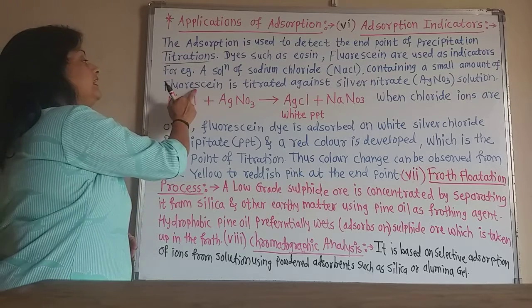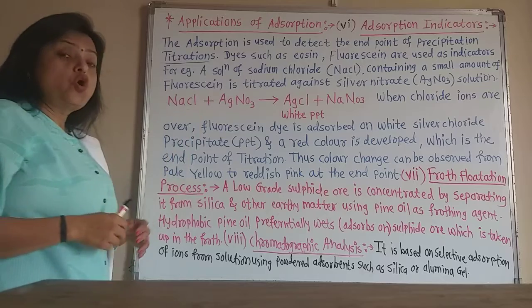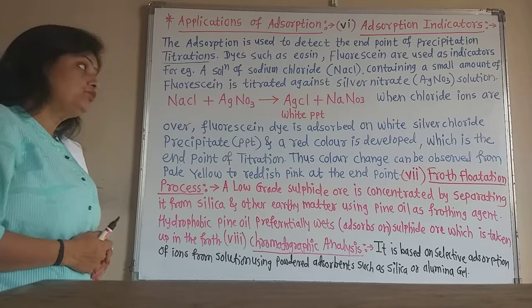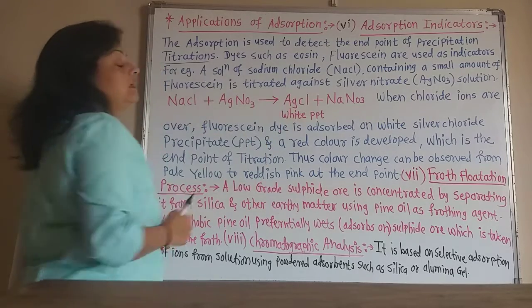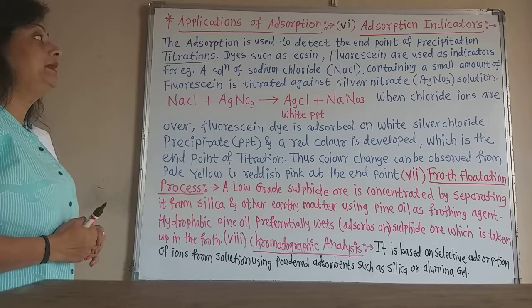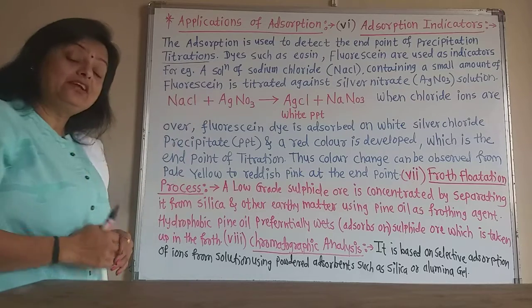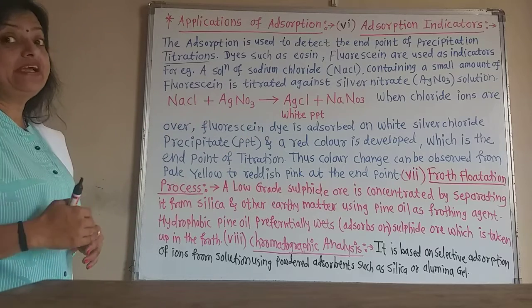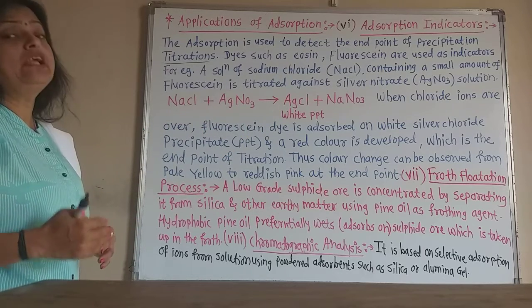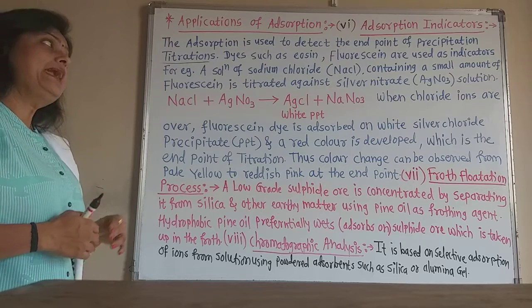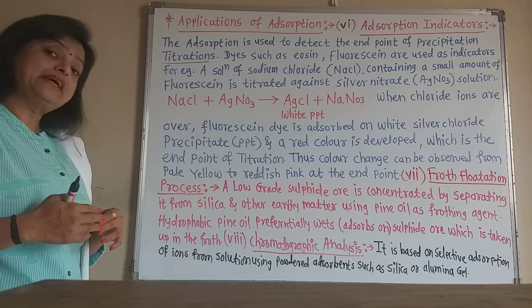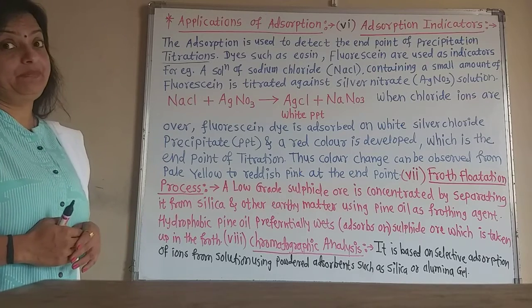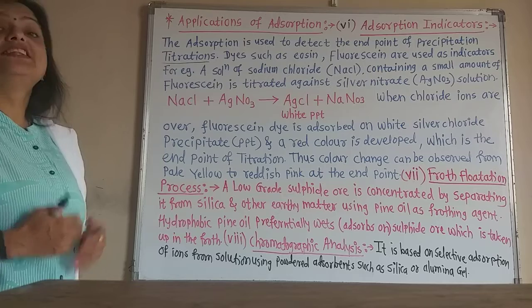When the endpoint comes, all the chloride ions from the NaCl are used to form the AgCl precipitate. At that time, the fluorescein indicator adsorbs on that pale white or pale yellowish precipitate of silver chloride, and it is converted into a reddish pink precipitate, due to which we can detect the endpoint.